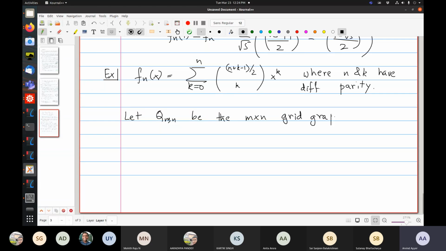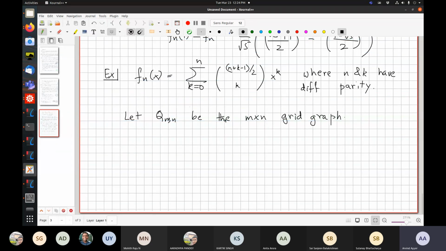So let me change the background to graph. I'm able to draw something. So for example, Q_46 equals this.